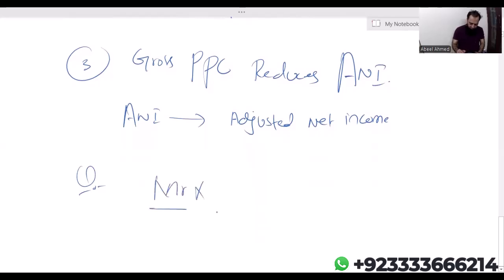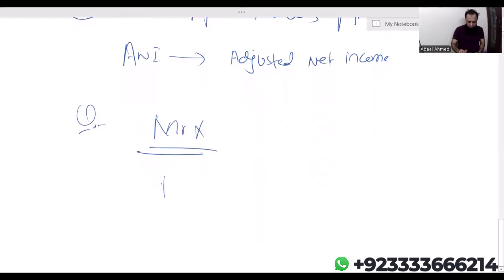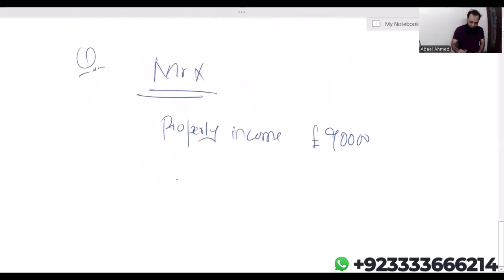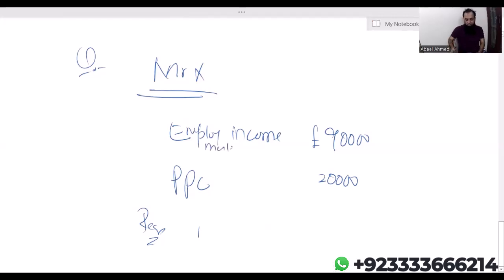Mr. X, assuming property income, which is rental income. Let's say the property income is 90,000 pounds. Okay. And we have personal pension contribution 20,000 pounds. The required is, okay, just a minute. I want to make this employment income. Employment income is 90,000, personal pension contribution is 20,000, and the requirement is income tax liability.